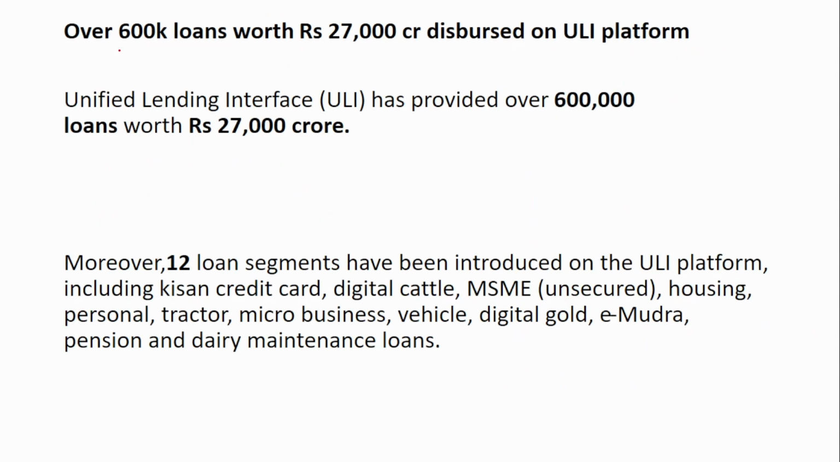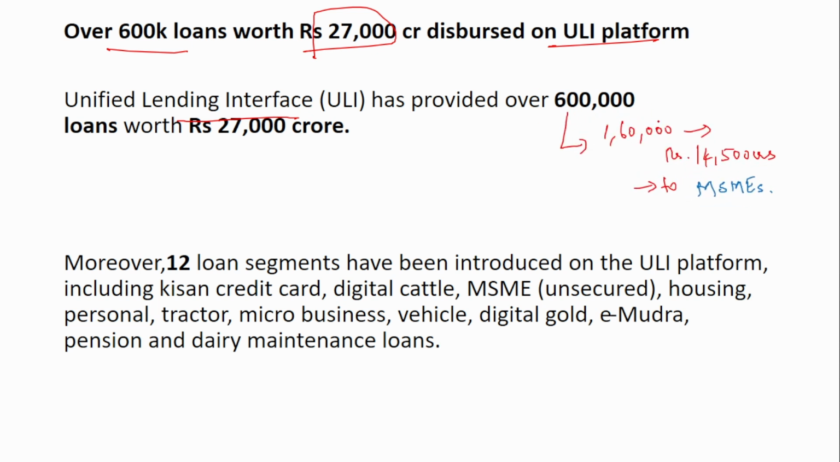Next, over 600k loans worth rupees 27,000 crore were disbursed on the ULI platform, that is the Unified Lending Interface platform. So it has provided around 6 lakh loans worth rupees 27,000 crores, and among the 6 lakh, 1,60,000 loans were provided to MSMEs. The amount is 14,500 crores.